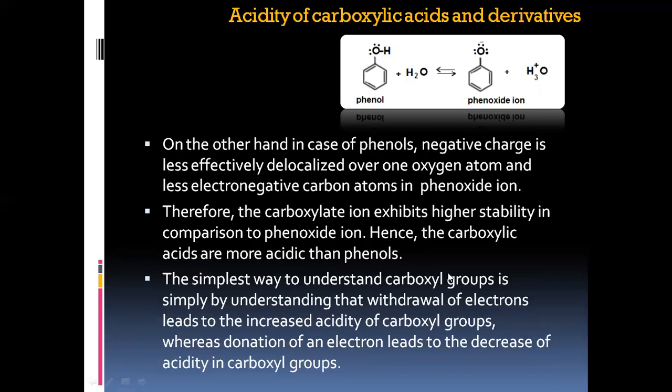The simplest way to understand carboxyl groups is by understanding the fact that withdrawal of electrons leads to increased acidity of carboxyl groups, whereas donation of electrons leads to decreased acidity in carboxyl groups. I shall give an explanation of this statement in the coming slides. Hope you understood why phenol is poor with respect to the carboxylic acid.